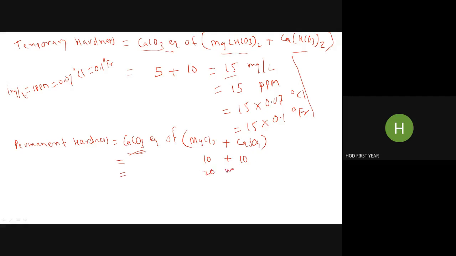What is the unit? Milligrams per liter. So that is equal to 20 ppm, because milligrams per liter and ppm are the same. That is equal to 20 into 0.07 degree Clark, and that is equal to 20 into 0.1 degree French. Simple. Permanent hardness in all 4 units. Done? Did you understand?